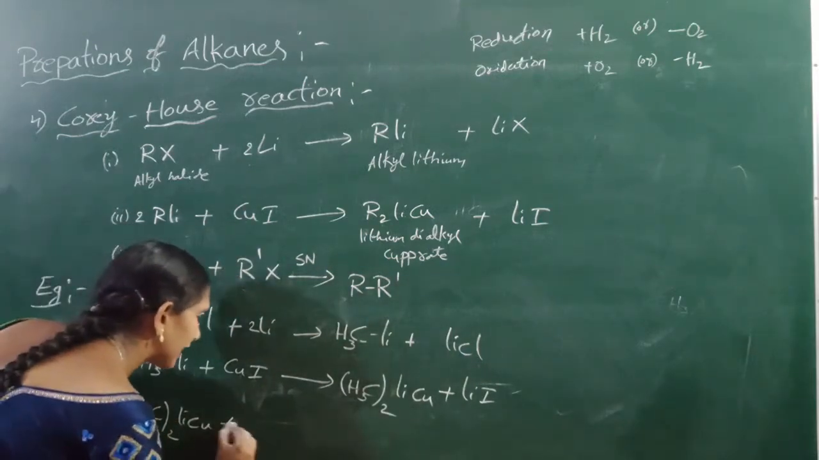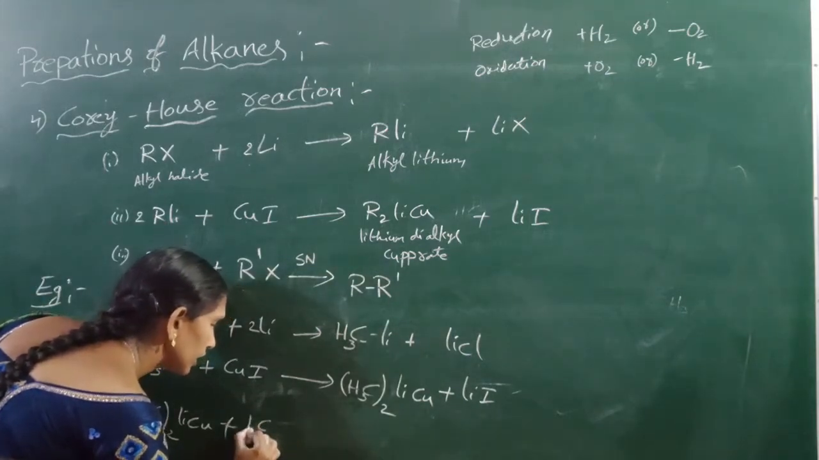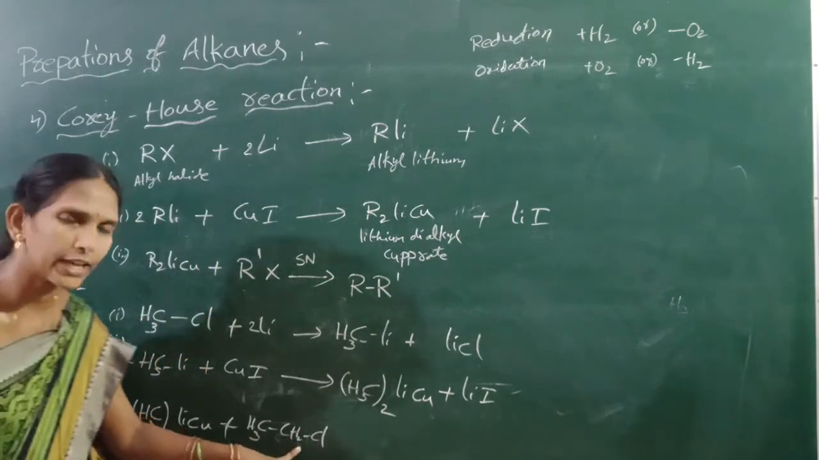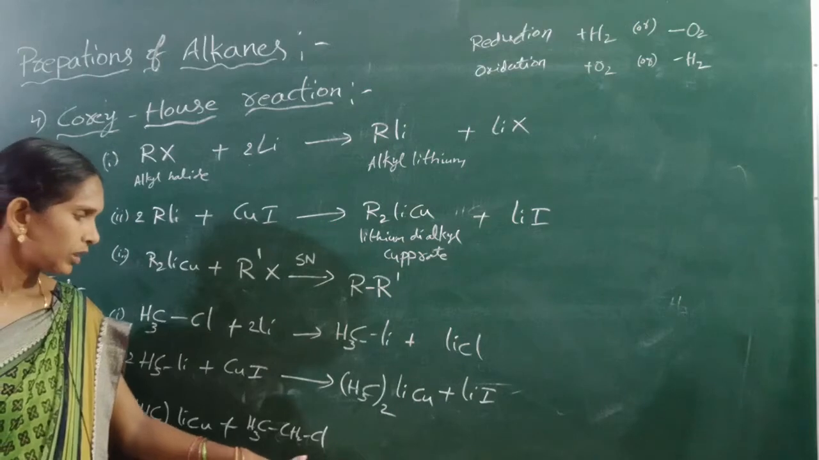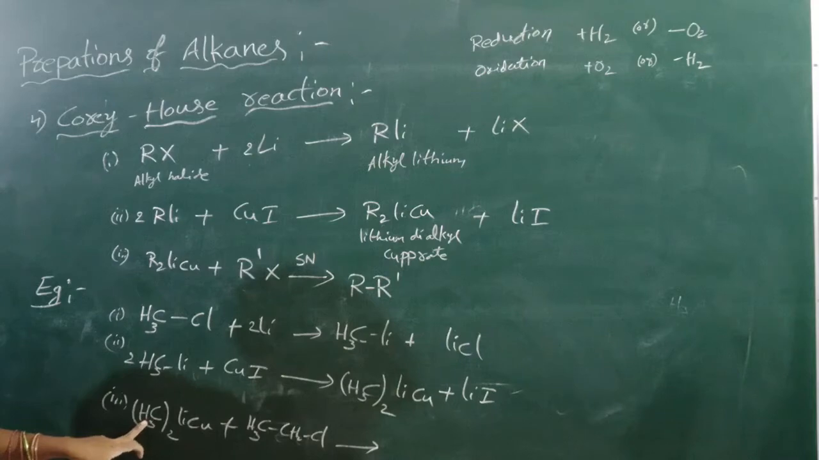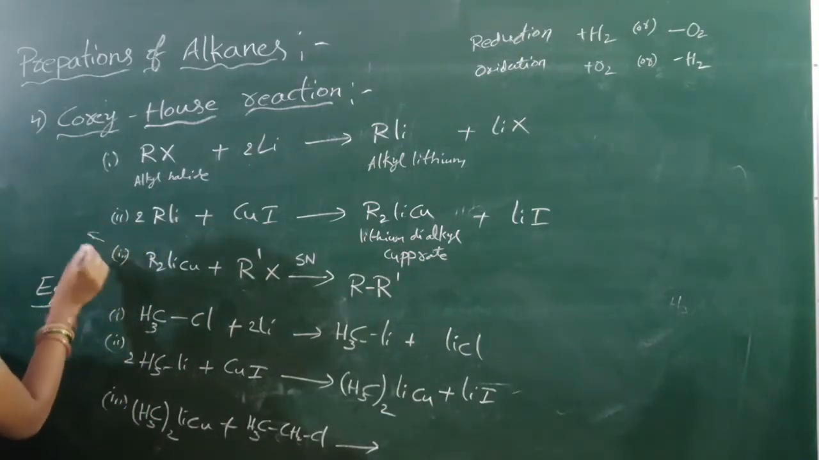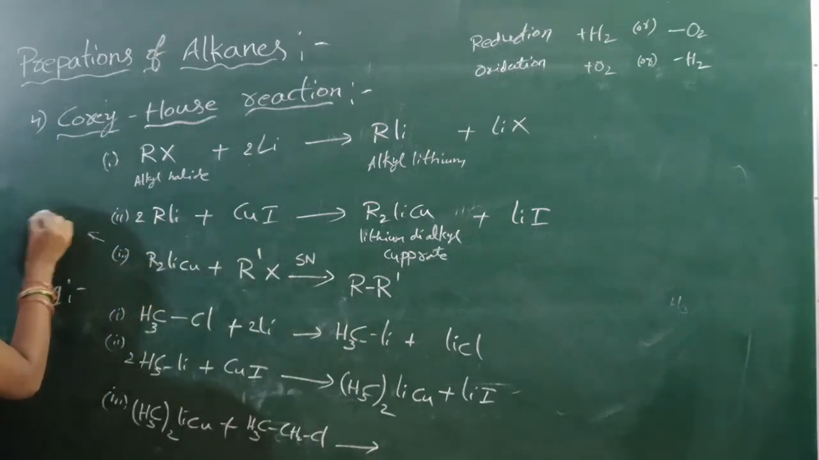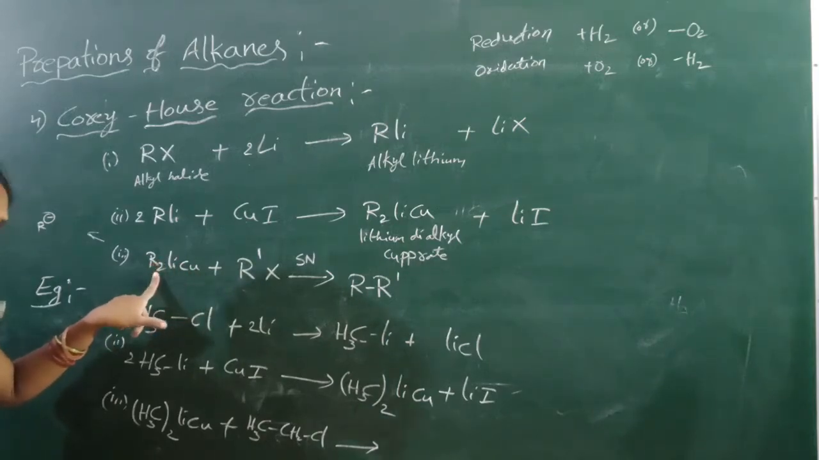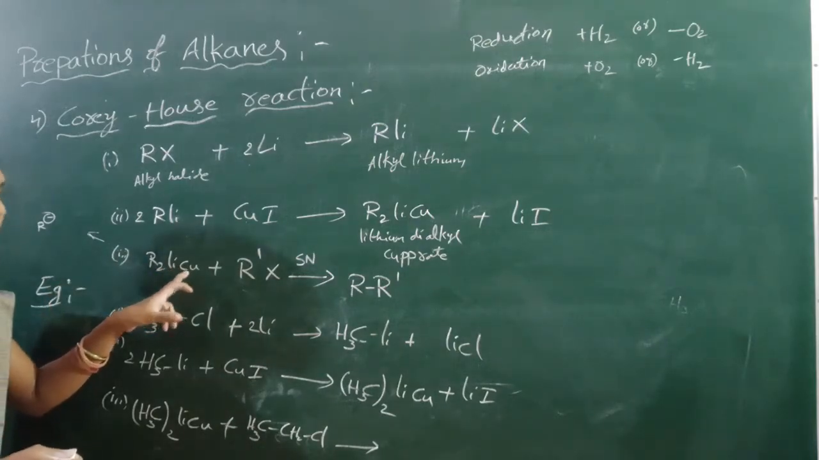Then the next point: the formed dialkyl lithium cuprate can react with another alkyl halide. Another alkyl halide means here I can take ethyl chloride, CH3CH2Cl. CH3CH2 means ethyl chloride. These can be dissociated into R minus and LiCu plus.